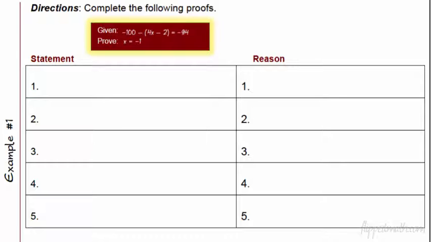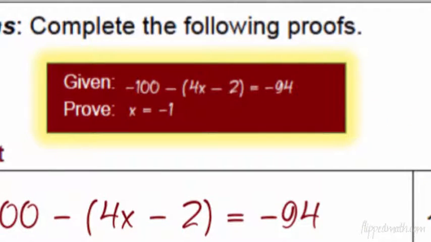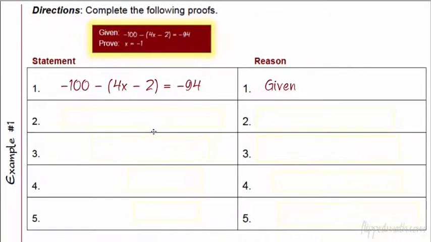We're going to start with an algebraic proof. Okay, so we're going to write things out. I'm going to go as quickly as I can here. If you remember what we do, we always start with the first statement is always what they give to us, and our reason why is given. Now, what we're going to have to do is solve this equation until we get to x equals -1.